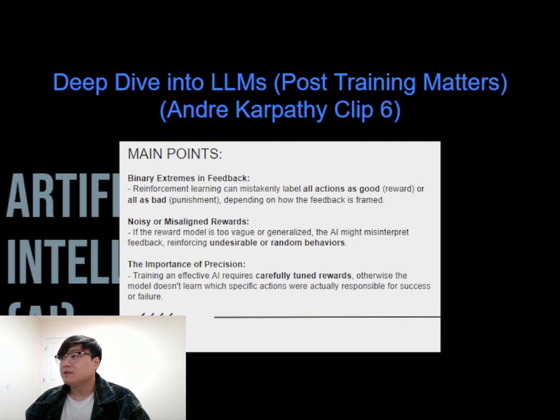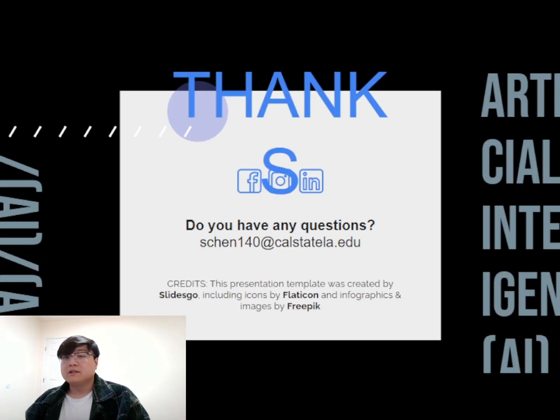So the difference is this: pre-training gives the model its raw knowledge of language, while post-training shapes its behavior. This is how we get GPT to feel conversational, cooperative, and context aware. Without post-training, it would just be a really big autocomplete system, not something you can actually ask questions and get meaningful answers from.